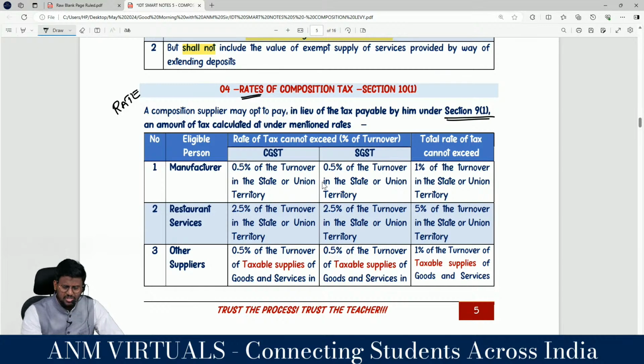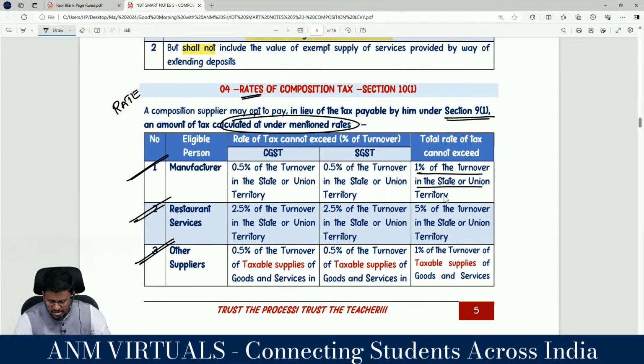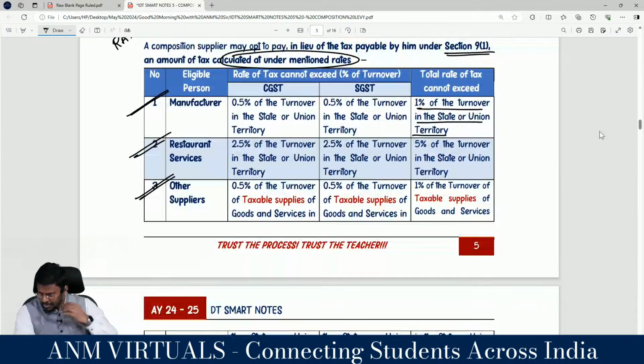So a composition supplier may opt to pay, in lieu of tax payable by him under section 9.1, an amount of tax calculated at the undermentioned rate. So you may be either a manufacturer, or you may be a restaurant service, or you may be another supplier. If you are a manufacturer, 1% of the state turnover is the tax liability, right? In that, 0.5% CGST and 0.5% SGST. We can never say 1% IGST, because if you are a composition supplier, interstate outward supply is not allowed. Clarity? Yes, sir.